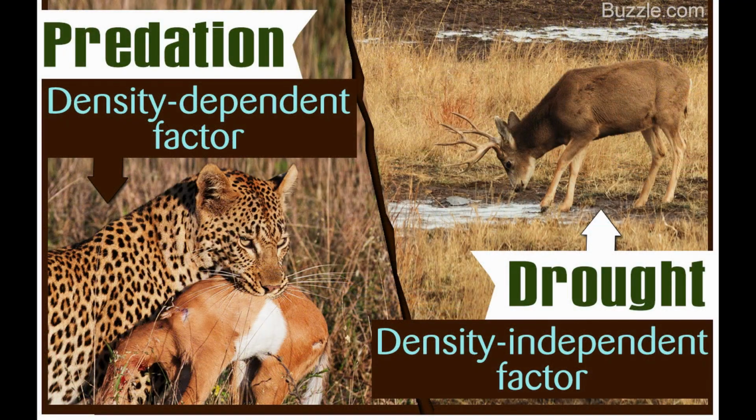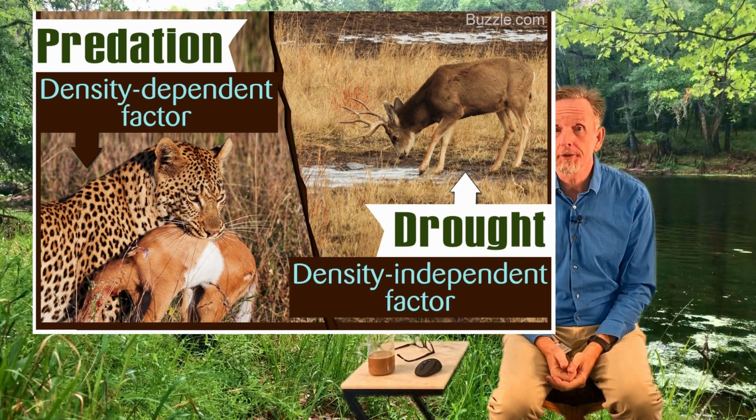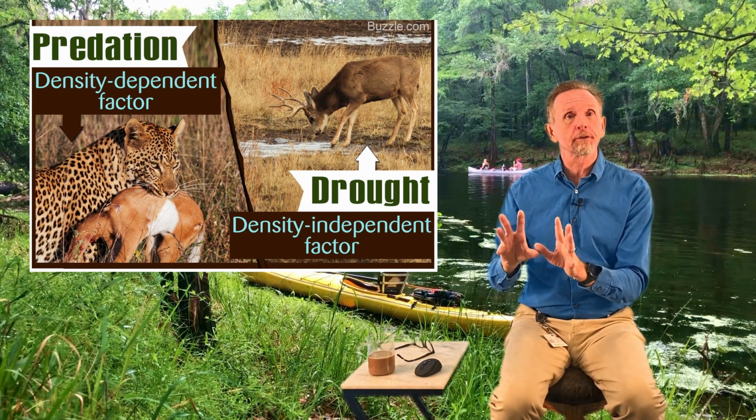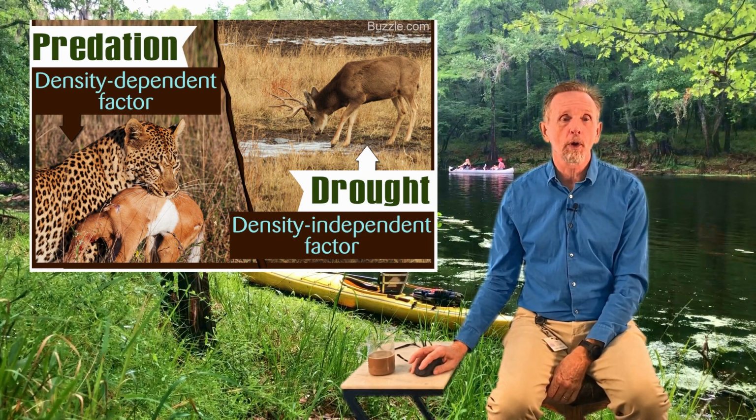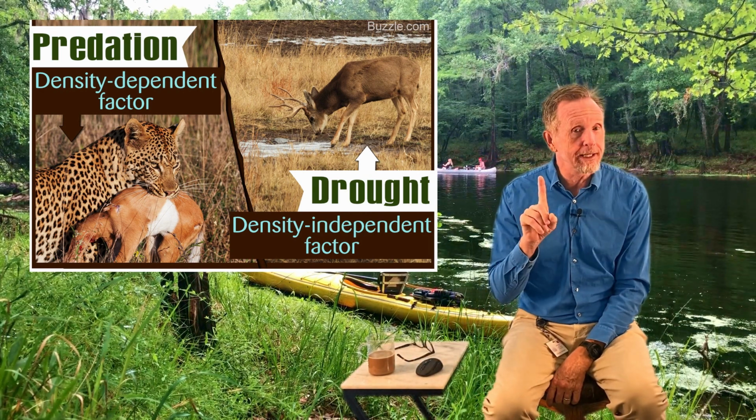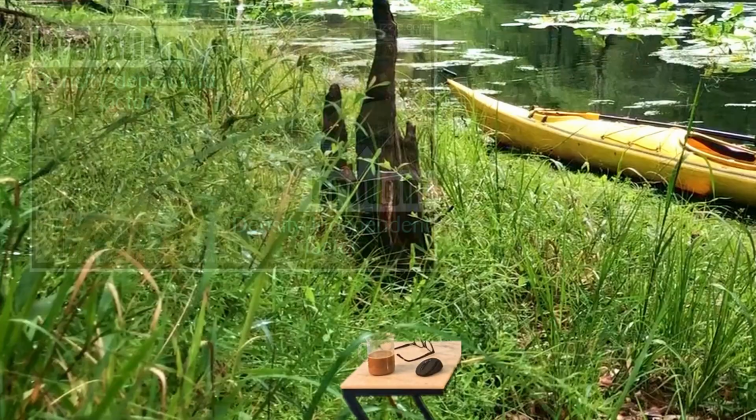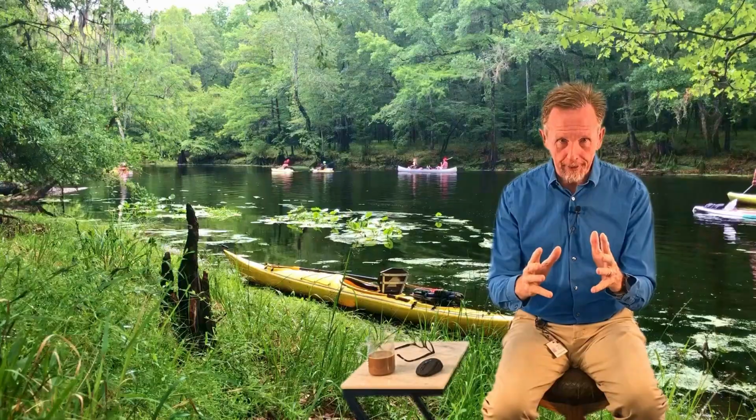Now we look at two different types of population regulation. Population size can be limited in many ways that may or may not depend on the density of the population. So we're going to talk about density dependent and density independent factors in something dying. So when we talk about organisms that are going to die, some things are what we refer to as being density dependent, others density independent.